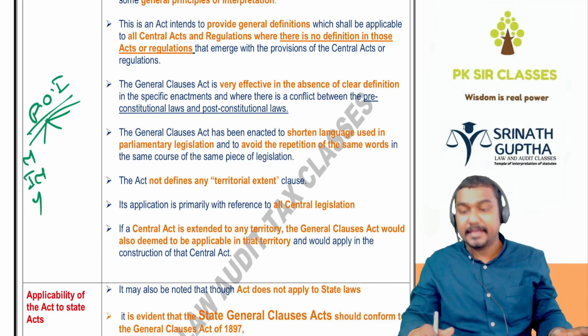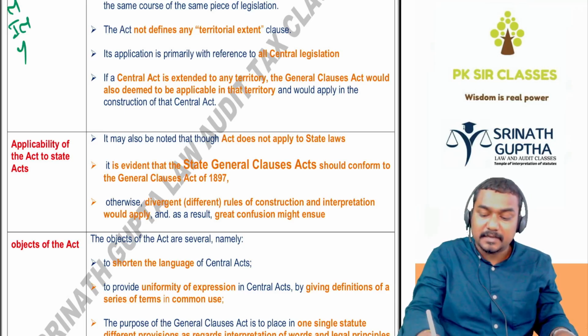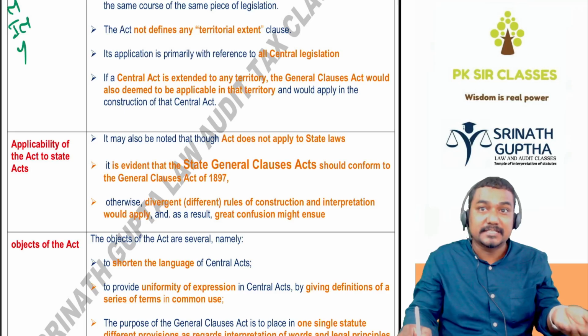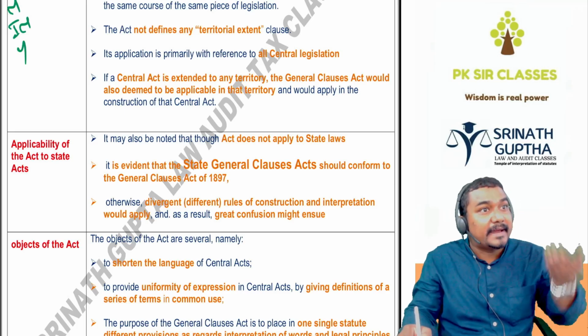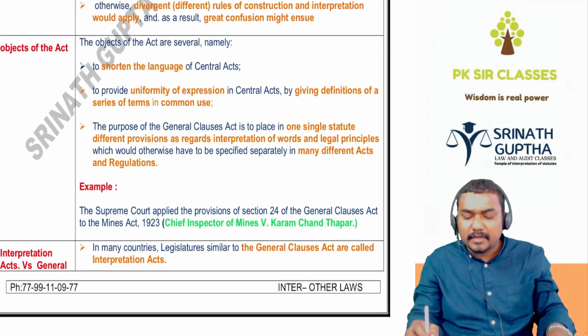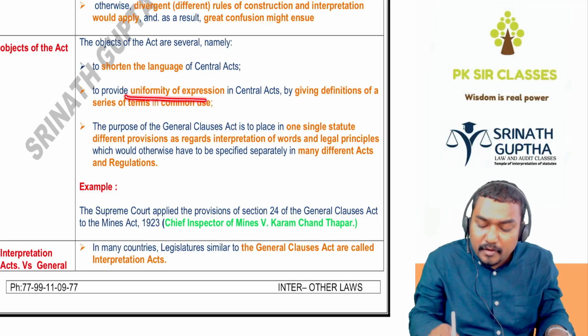That's why the GCA came. This act is applicable only to central laws but not to state laws. Every state has to make its own state GCA, which should be in line with the central GCA. The objective is to shorten the language of the central legislatures and to have uniformity of expression.